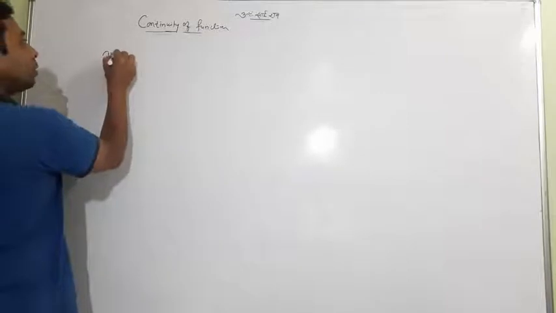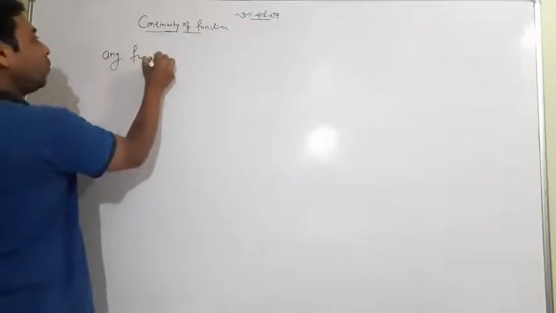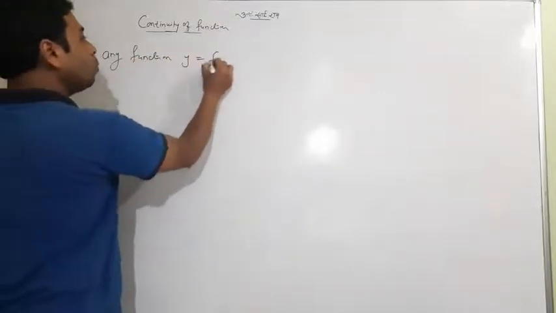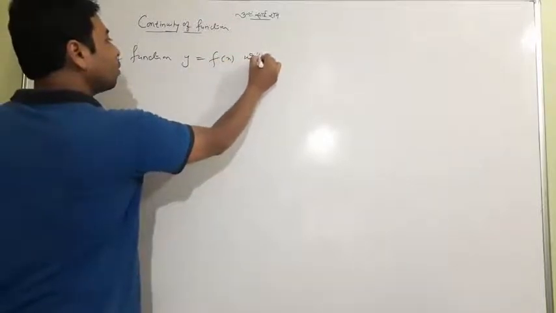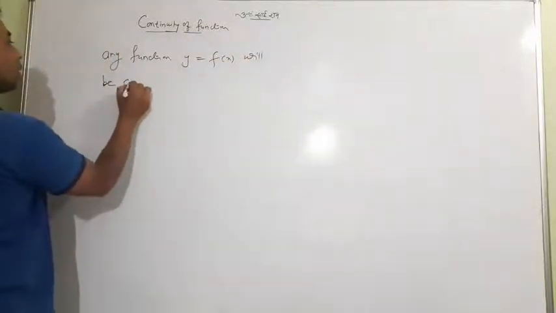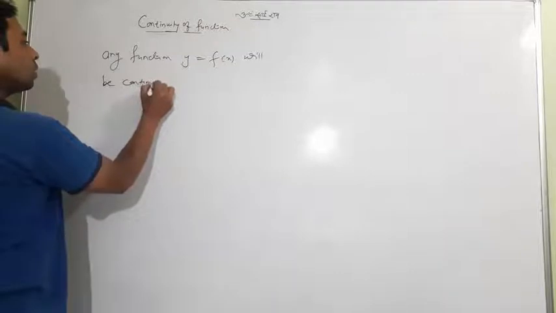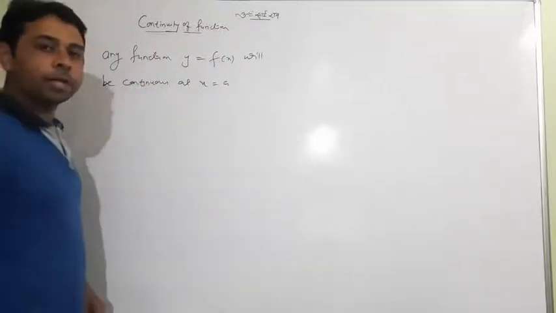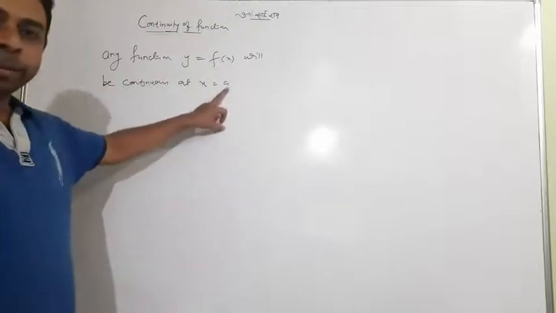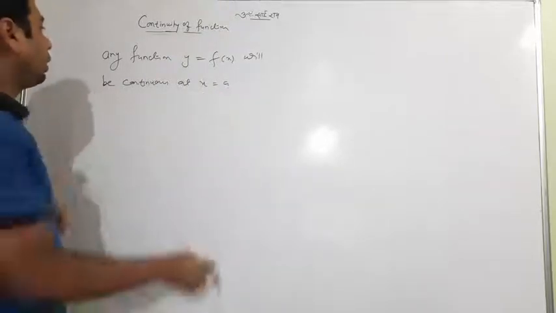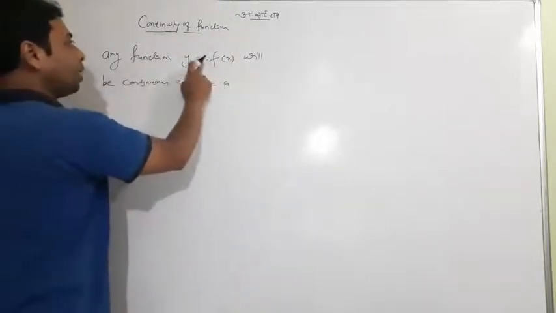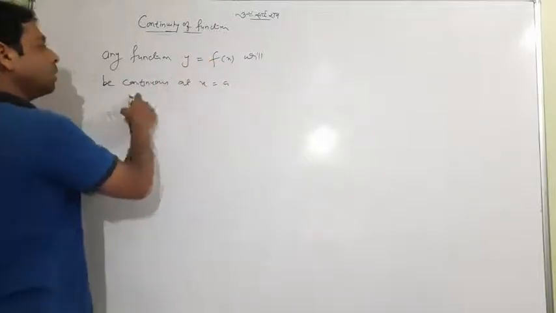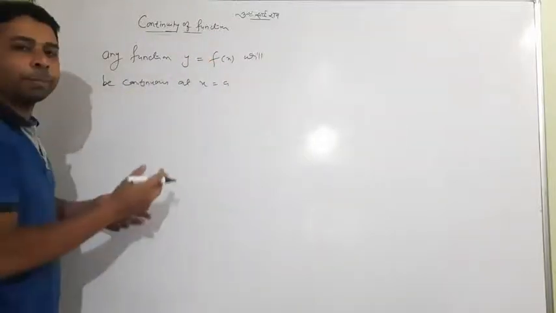Any function y is equal to f of x will be continuous at x equal to a. The function may be anything, and the point can be any point. If any function y equal to f of x is to be continuous at x equal to a, we have to check something.